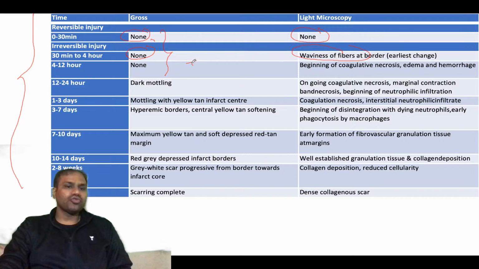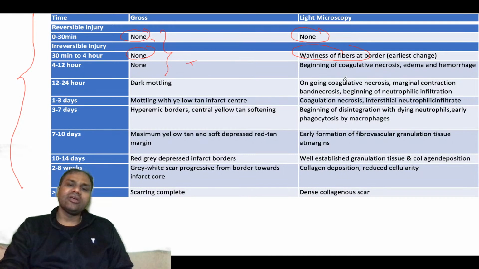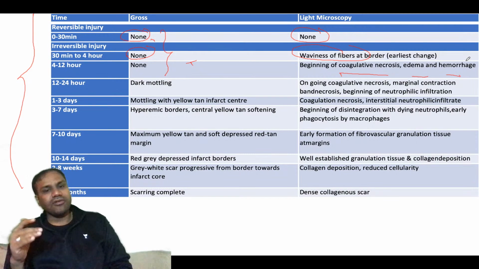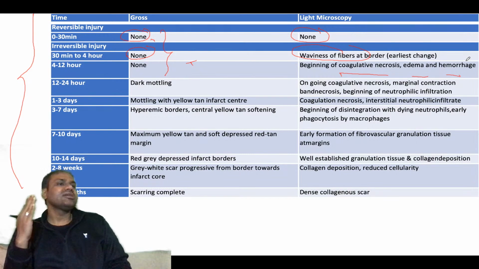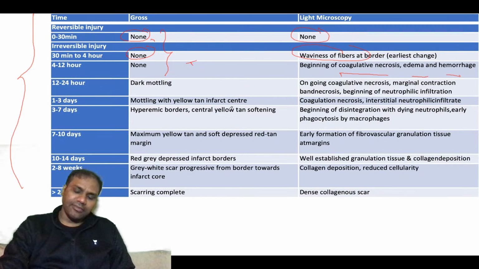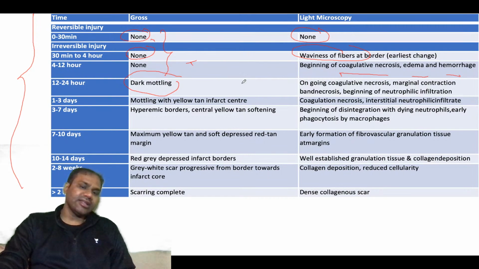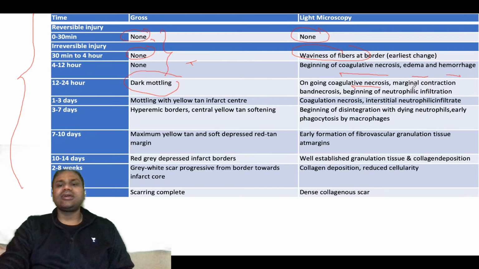Then in 4 to 12 hours, these cells will start undergoing necrosis, so there will be the beginning of coagulative necrosis, edema and hemorrhage. After 12 hours, muscles start dying and necrosis sets in. From 12 to 24 hours, grossly there will be dark mottling. Microscopically, coagulative necrosis has increased, and you can see marginal contraction band necrosis.